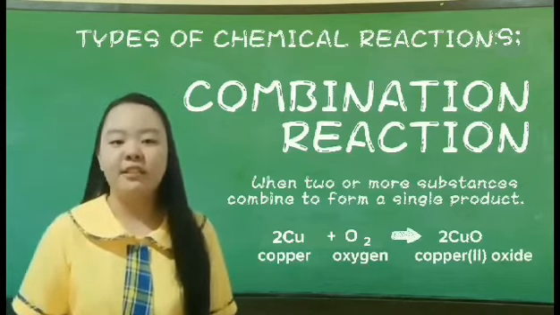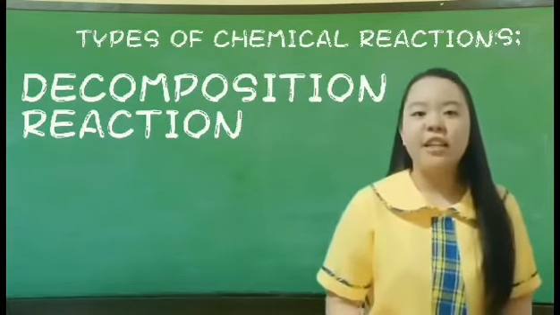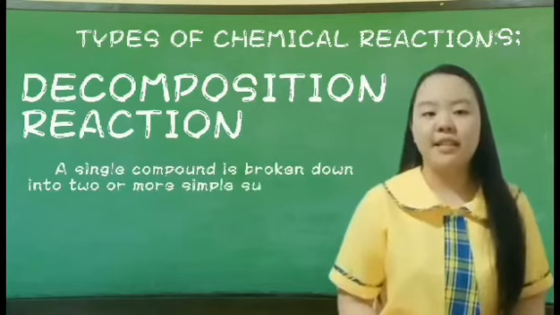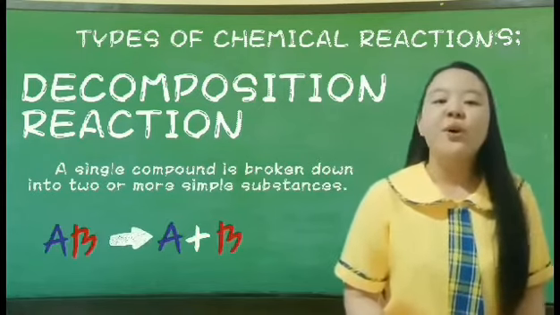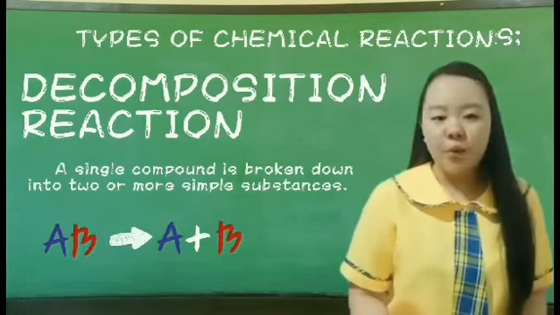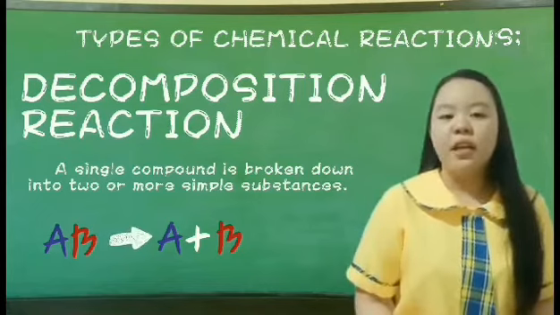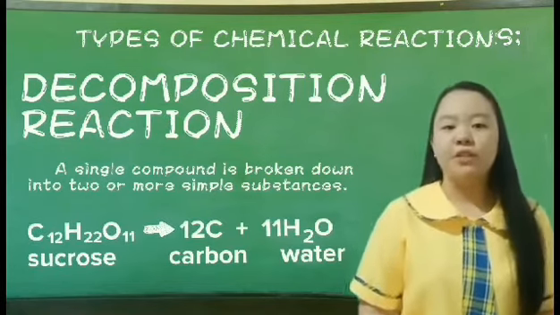of heat. The next is the decomposition reaction. In this reaction, a single compound is broken down into two or more single substances. The general form for this reaction is shown as AB → A + B, where AB is always a compound, while A and B may be elements or compounds. A common example is sugar, which decomposes on application of heat.